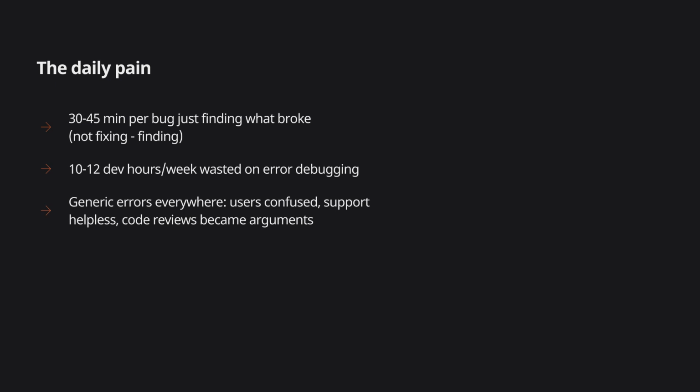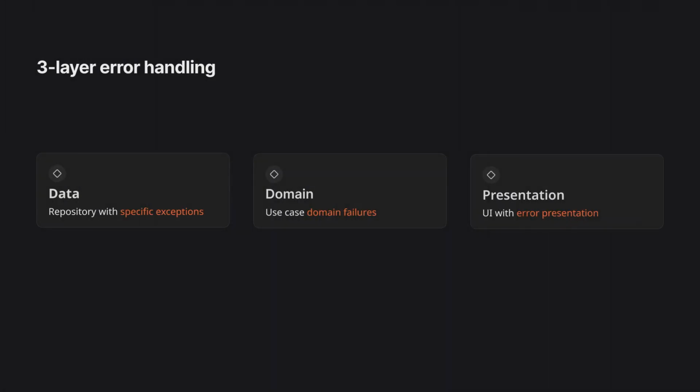That's why we built this pattern. We implemented 3-layer error handling. Layer 1, repositories throw specific typed exceptions. Layer 2, use cases catch those exceptions and map them to domain failures. Layer 3, view models map failures to UI-specific error messages with proper formatting.